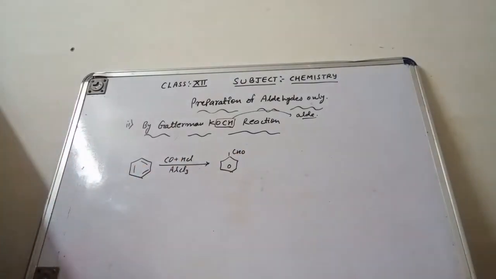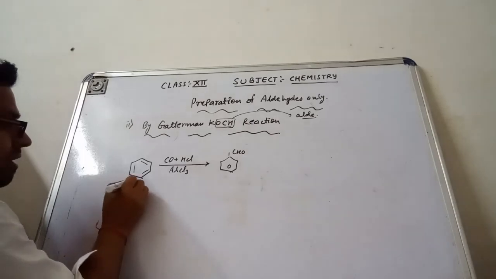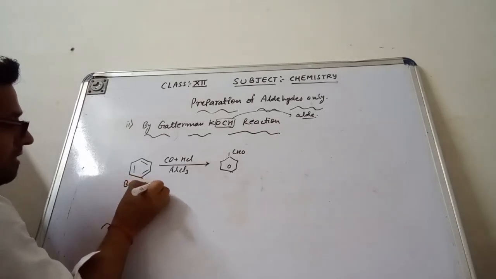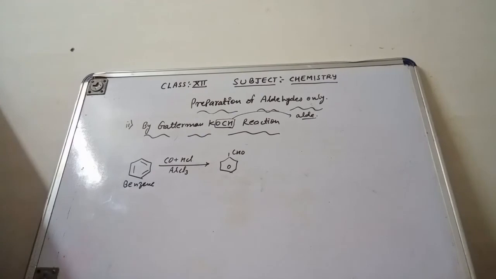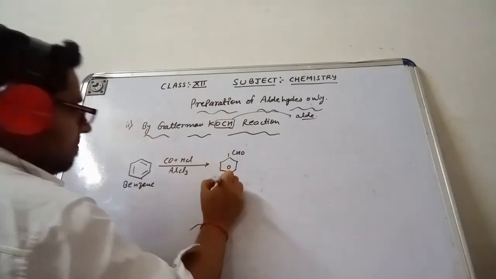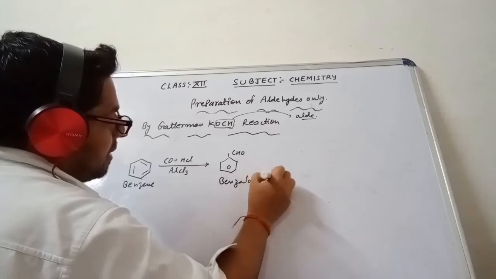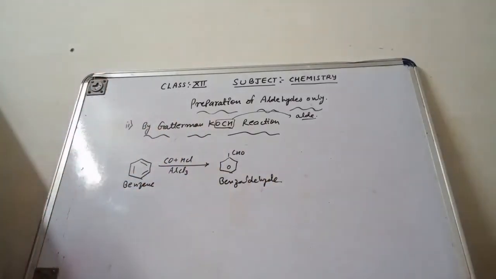Now the point is how this reaction is completed, and I will discuss that with you. So this is the benzene. Directly you will see that benzene reacts with CO and HCl in the presence of AlCl3 and gives us benzaldehyde. This reaction is called the Gattermann-Koch reaction. Now I am going to explain how this reaction is completed.